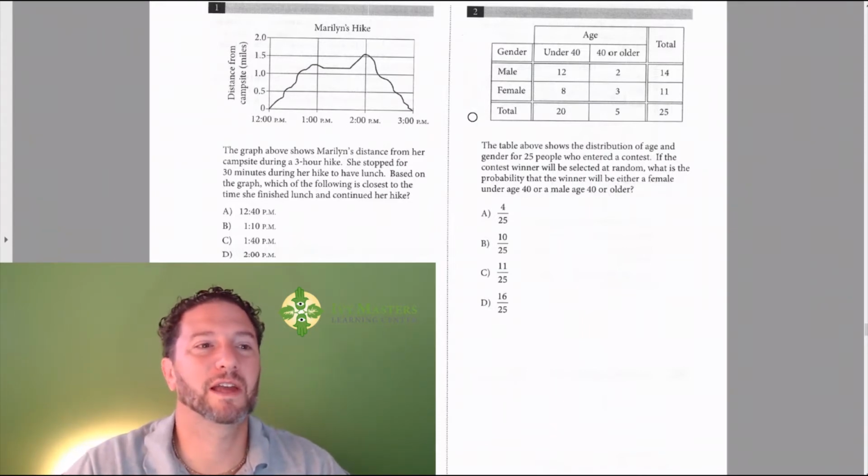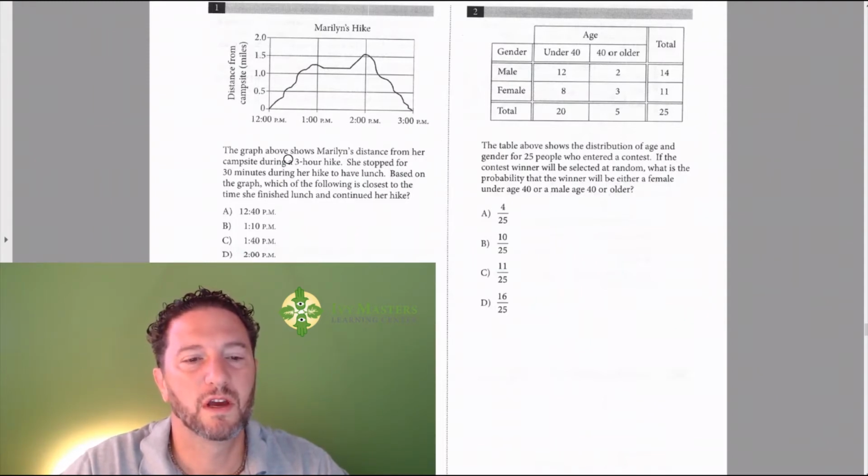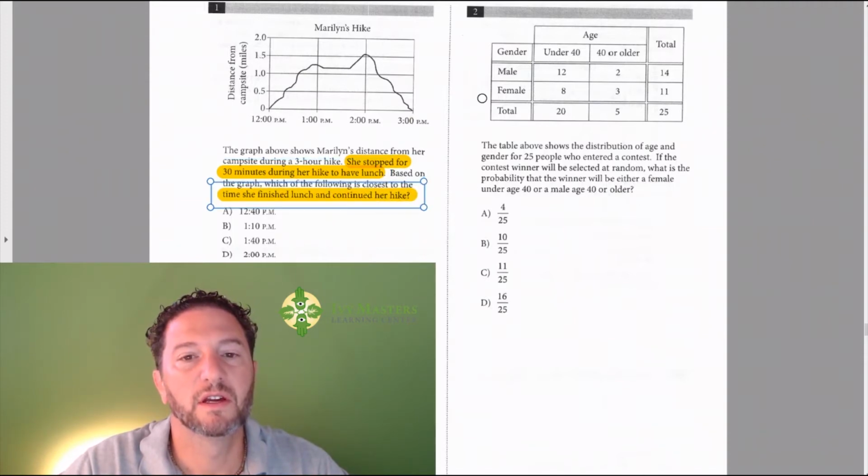And today we're going to look at Test 3, Section 3, Number 1, which reads, the graph above shows Marilyn's distance from her campsite during a 3-hour hike. She stopped for 30 minutes during her hike to have lunch. Based on the graph, which of the following is the closest to the time she finished lunch and continued her hike? So, reading the graph, make sure that you understand what's going on.